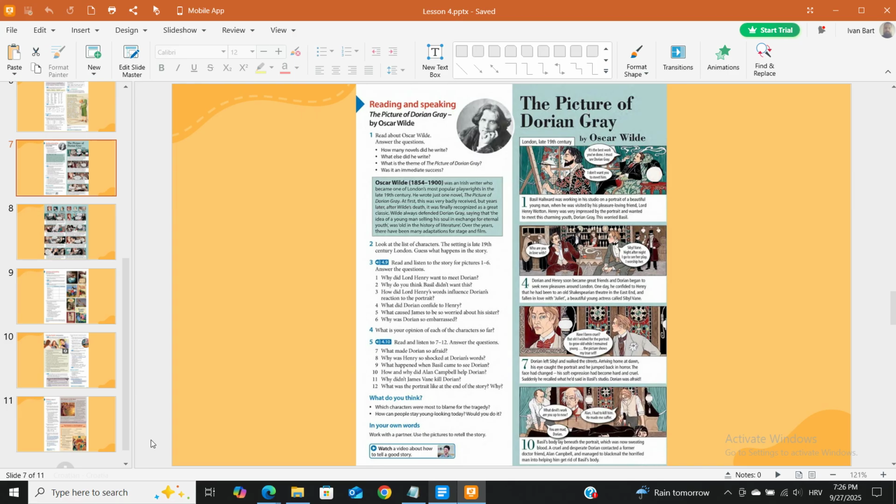A cruel and desperate Dorian contacted a former doctor friend, Alan Campbell, and managed to blackmail the horrified man into helping him get rid of Basil's body.